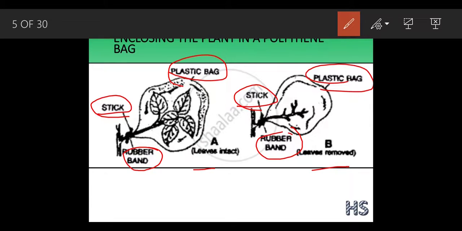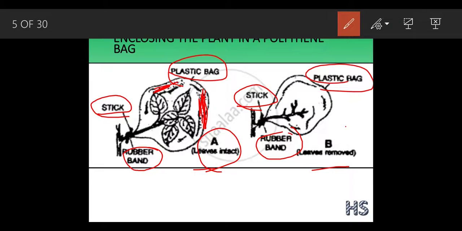This is a plastic bag. Keep these plants for 1 hour in the sun. So you would notice in A, the polythene bag has got wet. See this part.